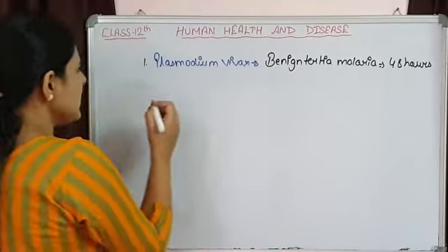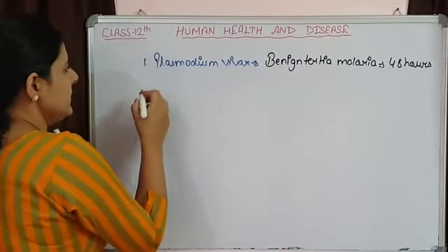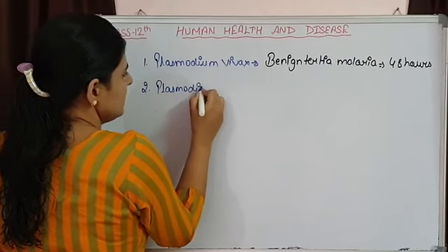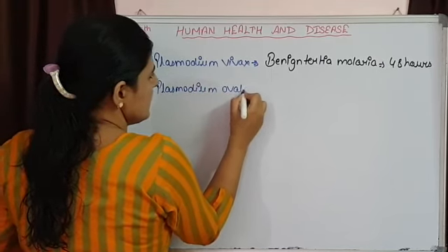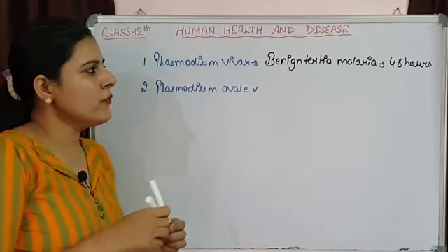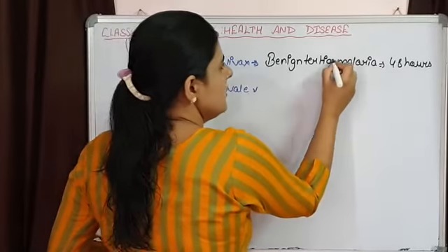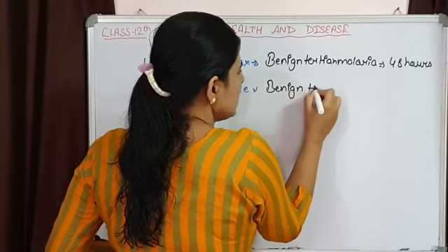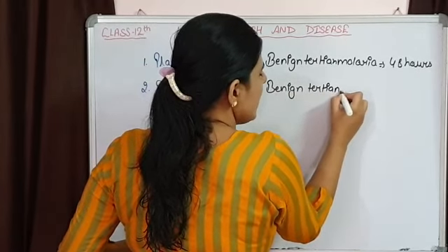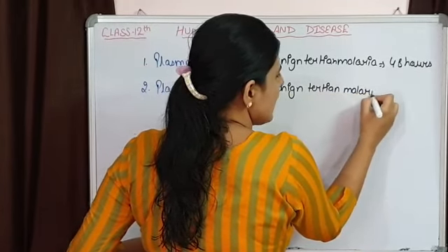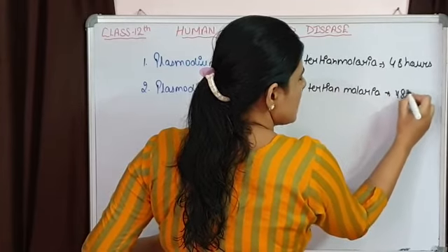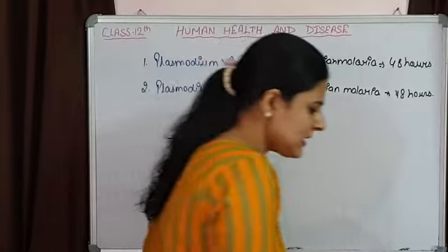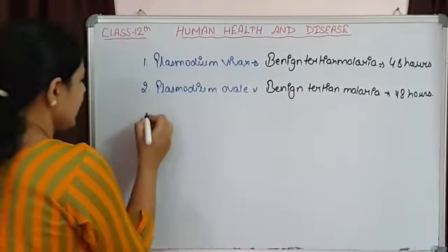The second one is Plasmodium ovale. That is also responsible for benign tertian malaria, and again the attack is after every 3rd day, means it is also taking 48 hours. The next one is Plasmodium malariae.